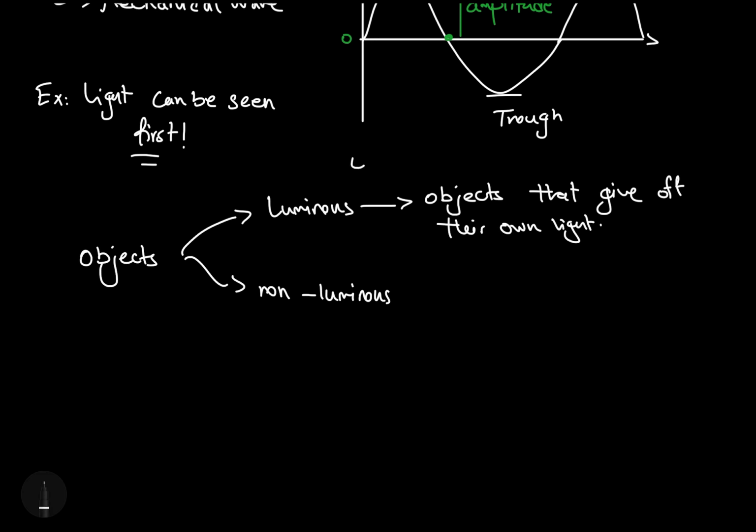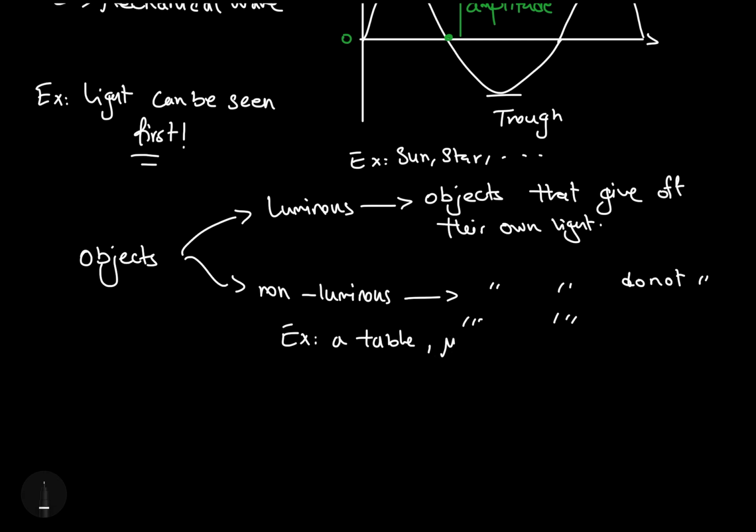And there are many examples of luminous objects. One main example is the sun, the stars, a TV screen, a computer screen, and so on. But objects that do not give off their own light are considered to be non-luminous. Examples of non-luminous objects are, let's say, a table. A table does not create its own light unless you have light fitted into it. The moon is actually a reflector of light from the sun.